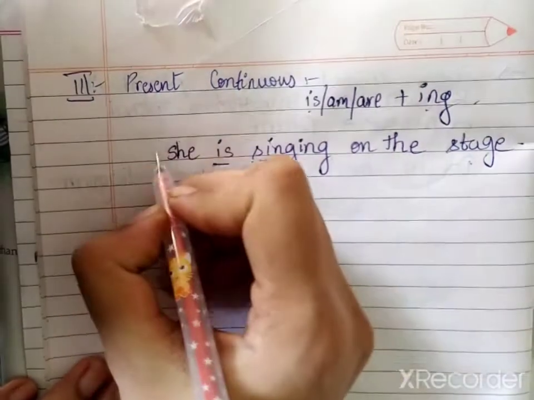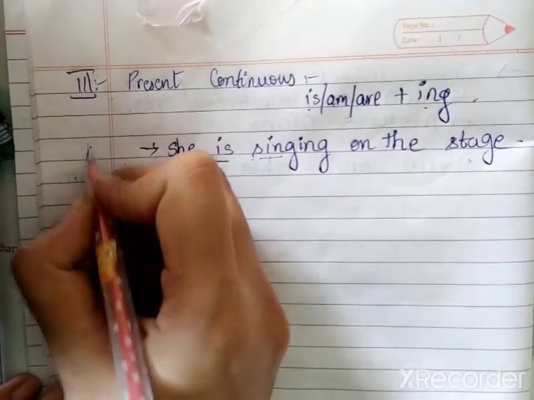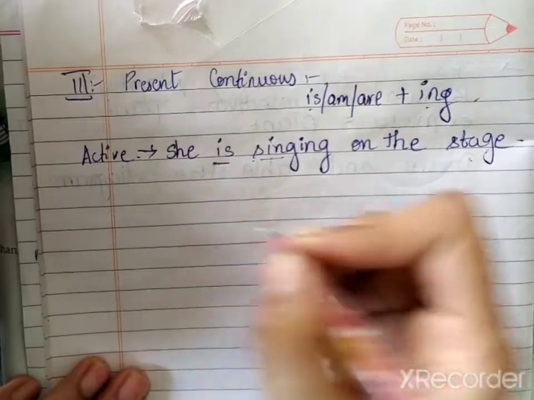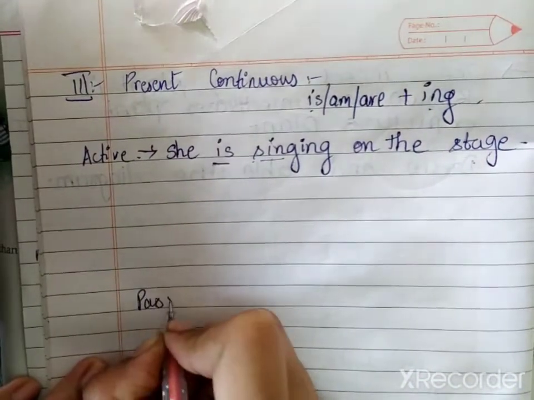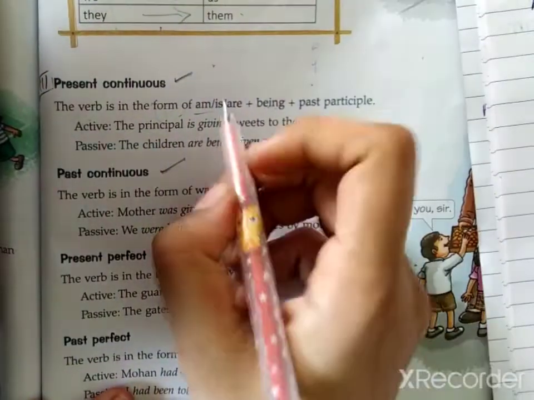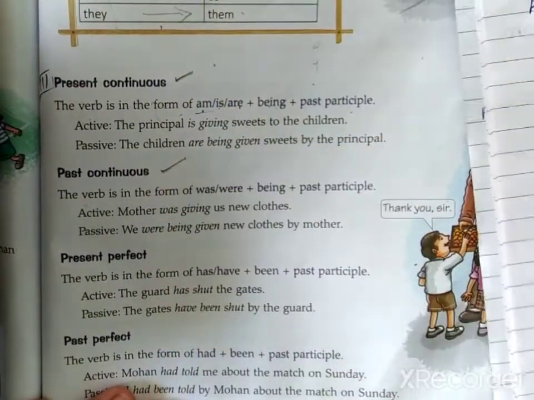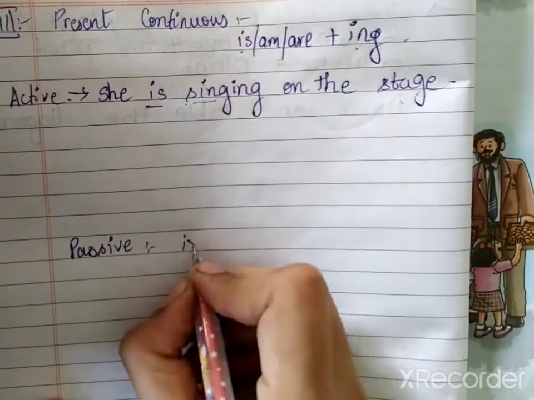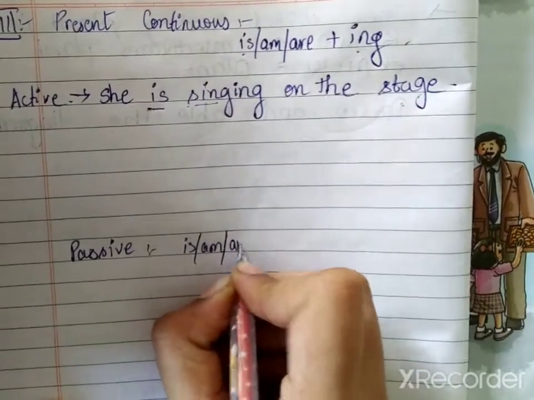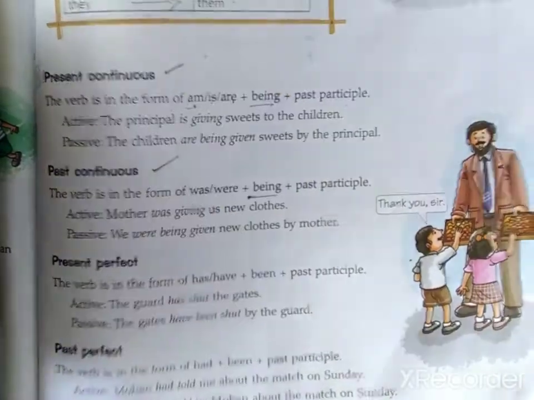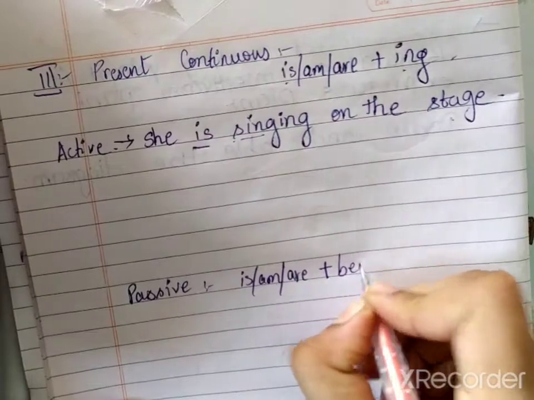Right? Now, this is a simple sentence which we usually speak. So, this is active. But what is the formula for passive? It says, what your book says, am is are. It means this is going to be the same in passive. It will be is, am, are plus being. What is a new thing over here? Being. B-E-I-N-G.